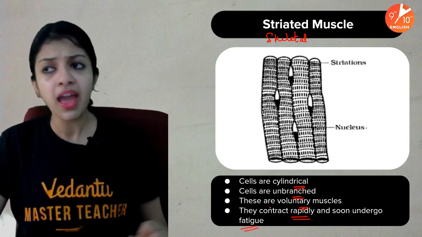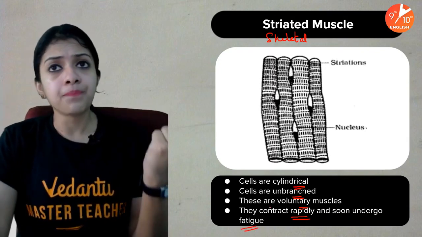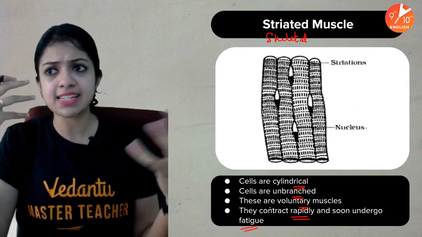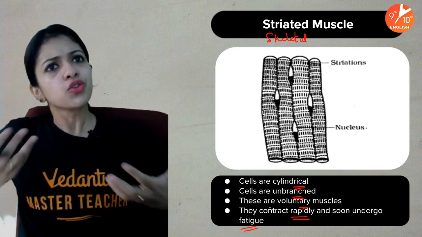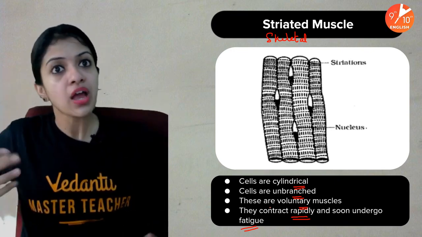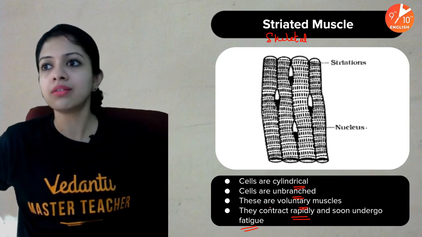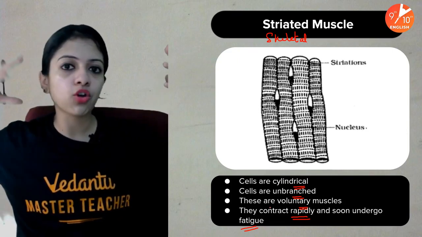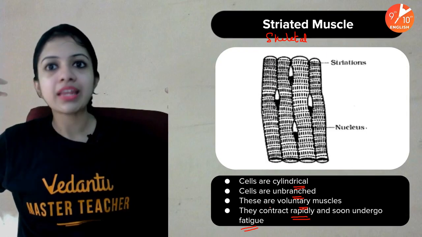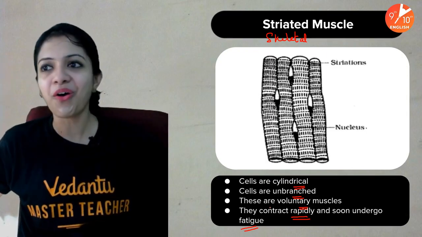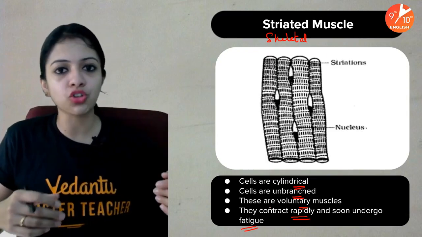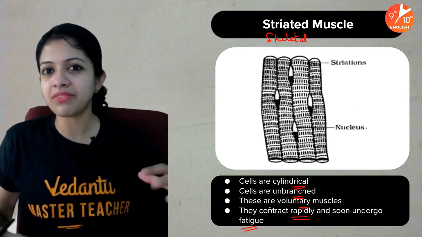This is exactly why after prolonged physical exercise, especially if you are the kind of person who is not normally so physically active, suddenly one day you decide to join someone on a very long marathon, at the end of the day or even midway through the marathon, you might feel your leg muscles are very tired.